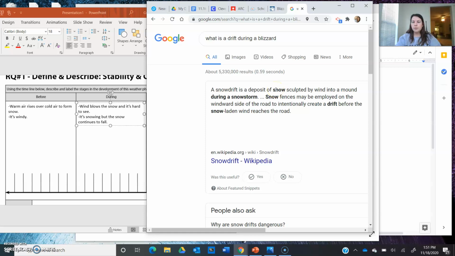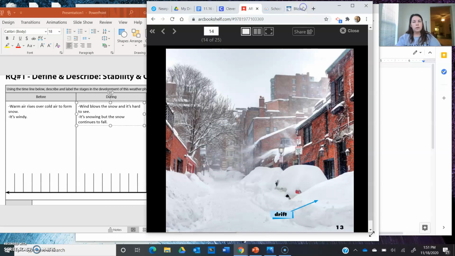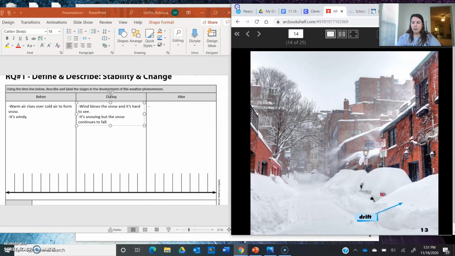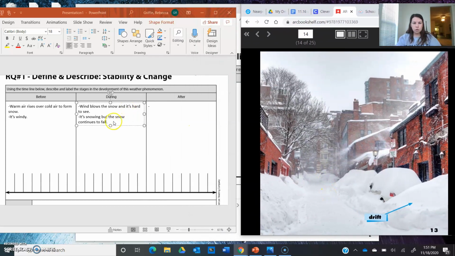It's a deposit of snow sculpted by wind into a mound. Okay, so that helps me understand that during the blizzard, let's put it in my own words. So a drift of snow, let's say that there will be big piles of snow formed everywhere. I mean, this is on a street, but it could be everywhere, right?